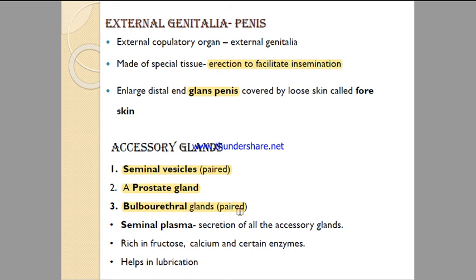So all these glands produce secretions, and their secretion is called seminal plasma, which is very rich in fructose, calcium and certain enzymes. And these glands help in lubrication, right? Lubrication of penis, as well as they also help in the lubrication of female reproductive tract.